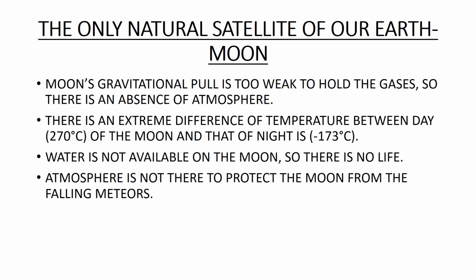The only natural satellite of our Earth is the moon. The moon's gravitational pull is too weak to hold gases, so there is an absence of atmosphere. There is an extreme difference of temperature between day, which is 270 degrees centigrade on the moon, and that of the night, which is minus 173 degrees centigrade. Water is not available on the moon, so there is no life. Atmosphere is not there to protect the moon from falling meteors.